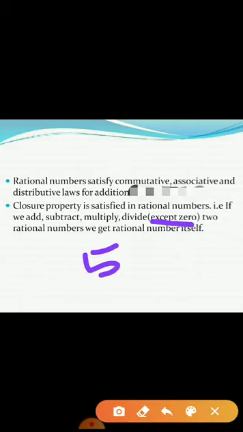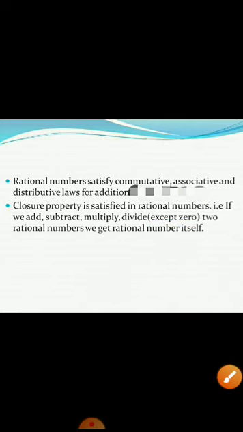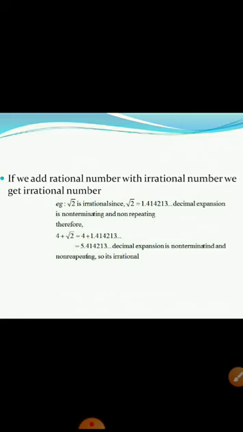Because if I divide 5 by 0, 5 is rational, 0 is also rational. But if I divide 5 by 0, it is not a rational number. It is not defined. Okay? And hence, for division except 0, that closure property is satisfied. So what we can say is, if we add, multiply, divide except 0, then any two rational numbers, we are getting what? Rational numbers itself. Okay? Now we'll see if I am going to add an irrational number with a rational number, what happens?